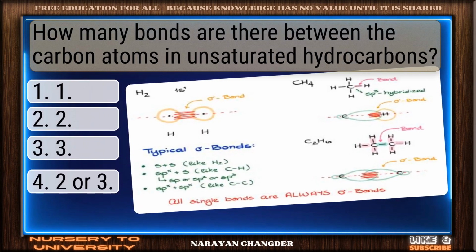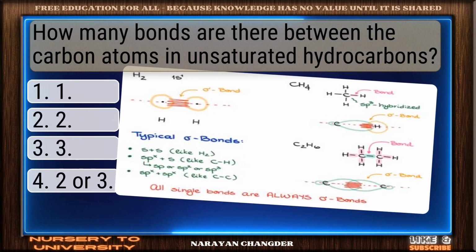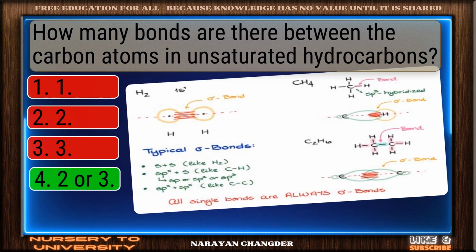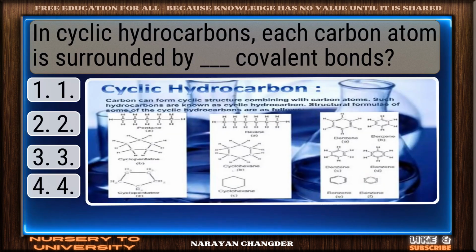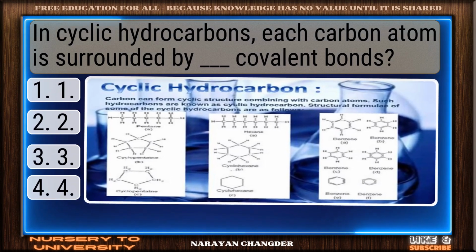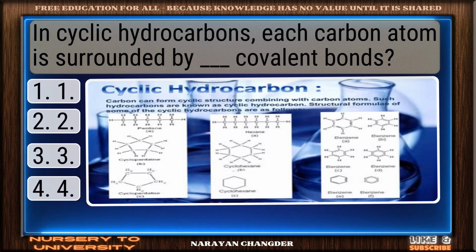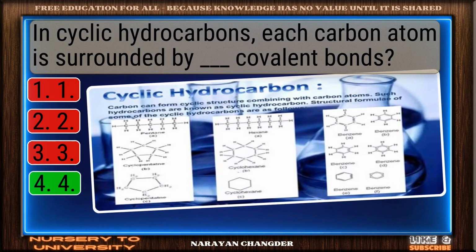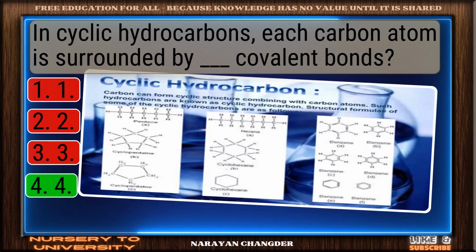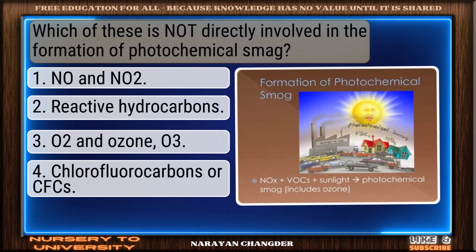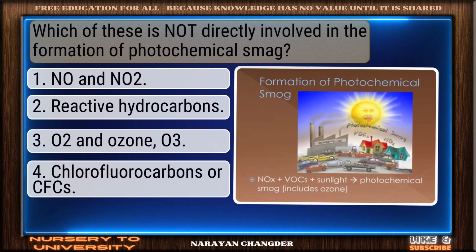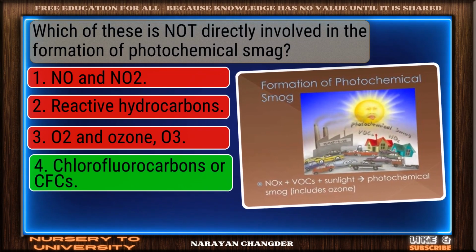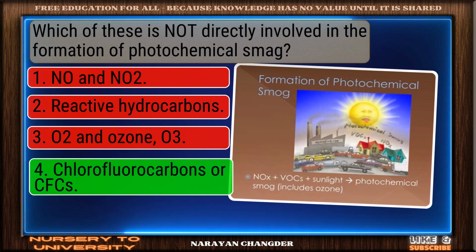How many bonds are there between the carbon atoms in unsaturated hydrocarbons? Great thinking. 2 or 3 is the right choice. In cyclic hydrocarbons, each carbon atom is surrounded by dash covalent bonds. Sharp thinking. 4 is the right choice. Which of these is not directly involved in the formation of photochemical smog? Smart pick. Chlorofluorocarbons or CFCs is the correct choice.